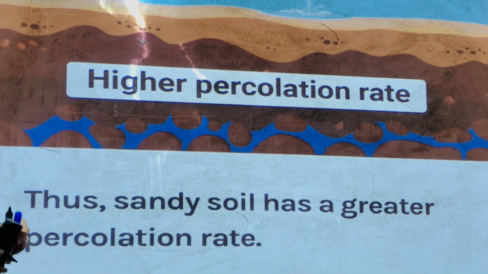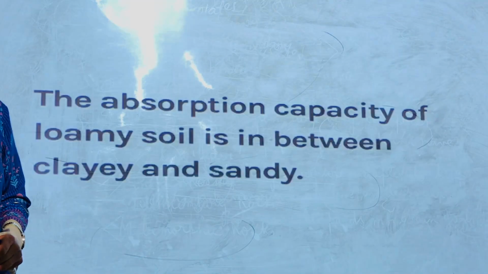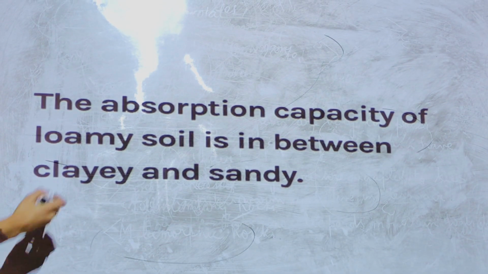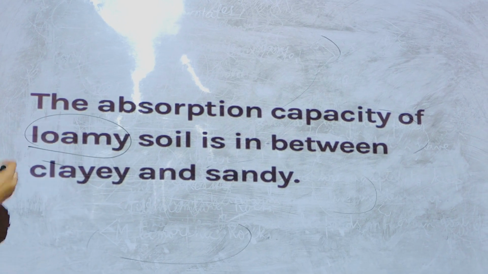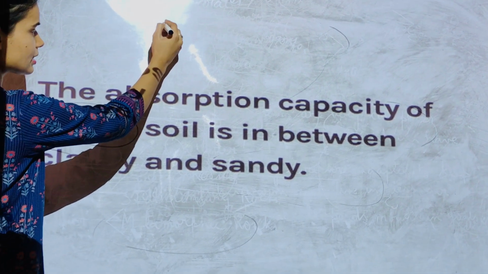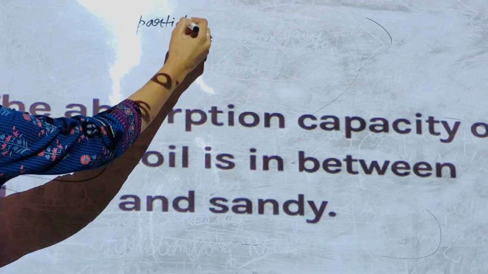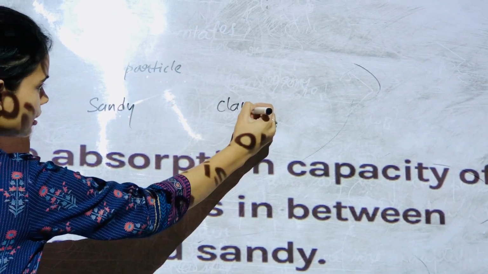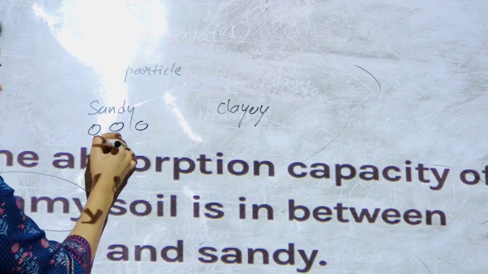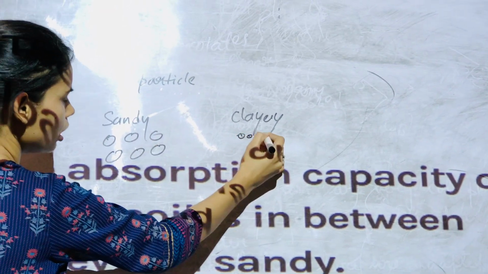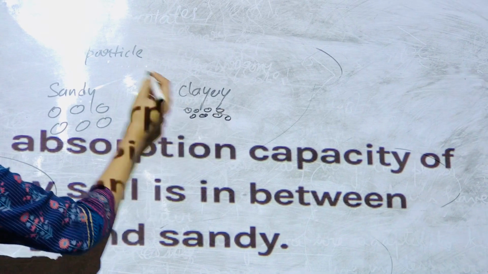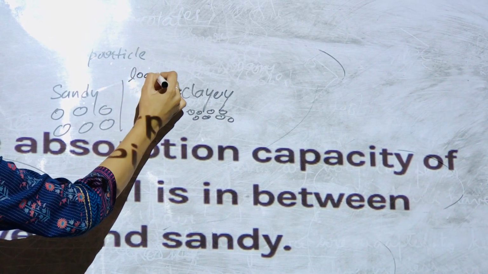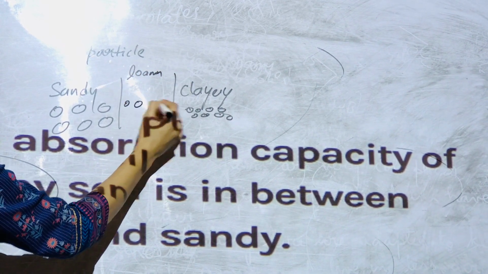Thus, sandy soil has a greater percolation rate. Now, if we talk about the percolation of loamy soil, loamy soil has a particle size in between sandy soil and clay soil. Sandy soil particles are very big, clay particles are very small, whereas loamy soil particles are between these two.